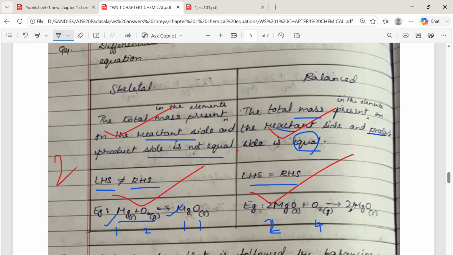Here two magnesium, and here one. So actually, it should be 2 Mg plus O2 gives 2 MgO. So here 2 magnesium and 2 oxygen on the reactant side, and 2 magnesium and 2 oxygen on the product side. So here the equation is balanced.